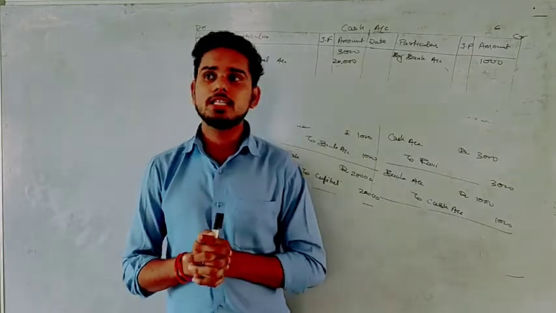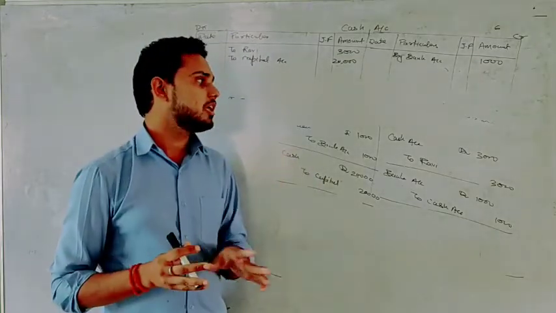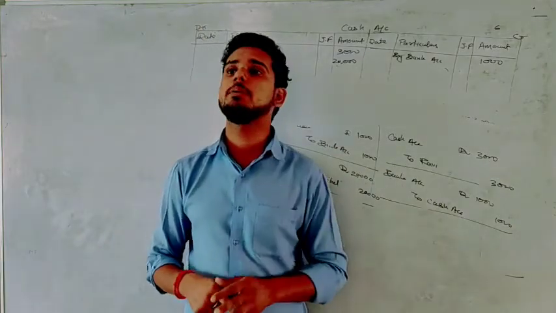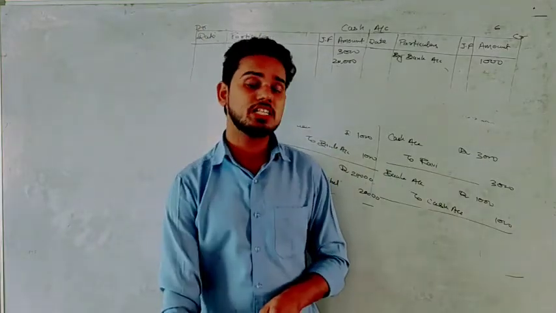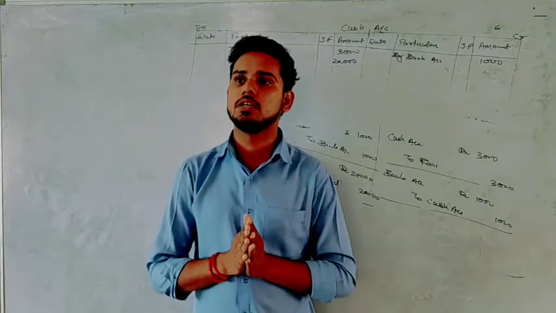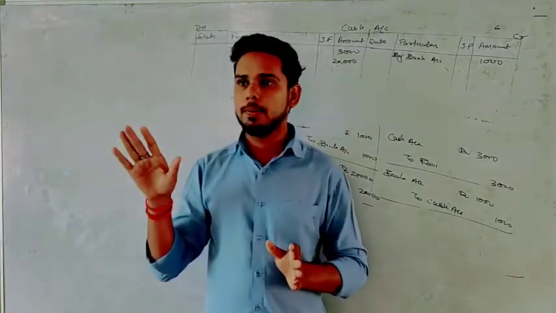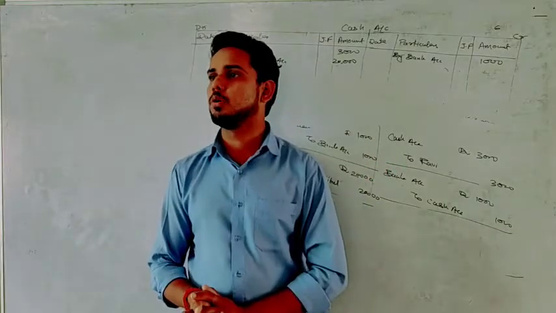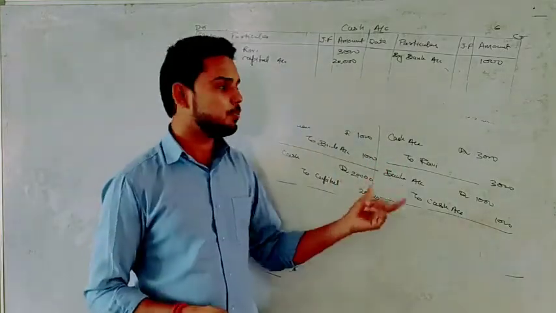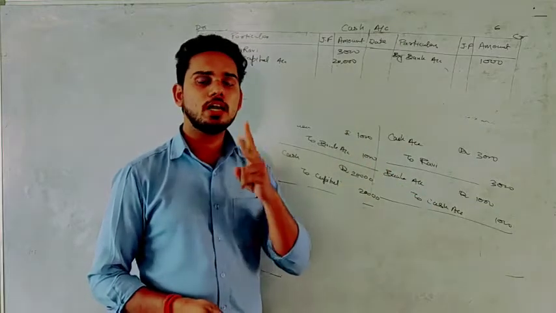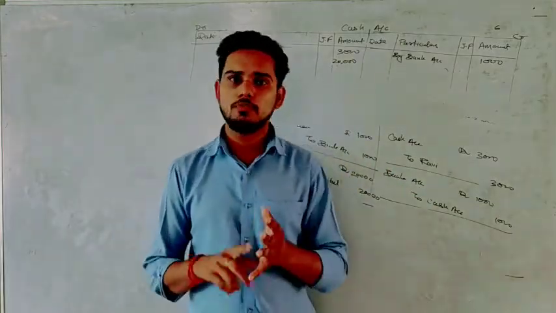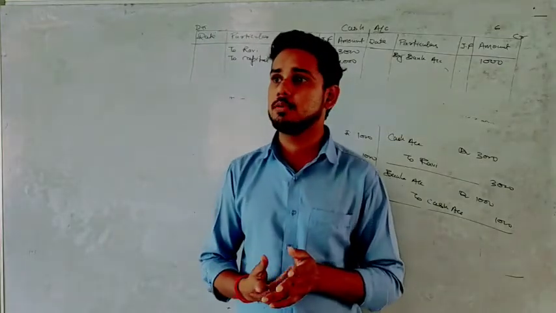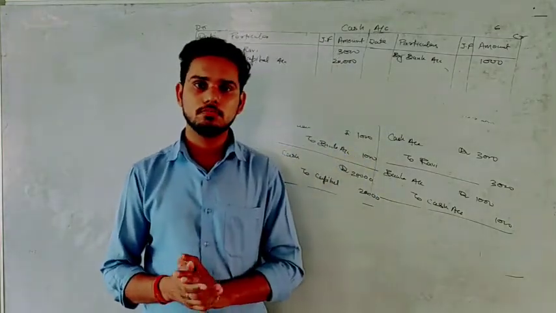We have understood ledger posting from the journal. We have understood that we prepare multiple books of original entry. We have classified them into three categories. First one, journal proper. Second one, cash book and other subsidiary books. So we have understood ledger posting from the journal. We have two things left. If we are preparing a cash book, then what will we do? And if we are preparing other subsidiary books, then what about that?